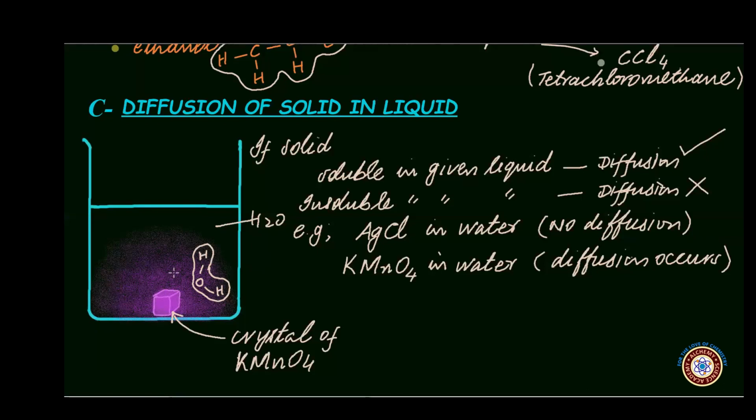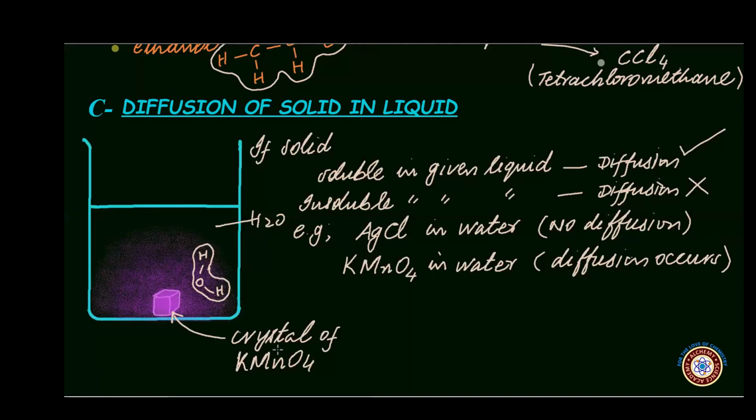As a result, in the vicinity of the crystal of potassium permanganate, a purple colored solution can be seen. If time is given to this mixture, the entire mixture in the beaker becomes homogeneously purple in color. It indicates that particles of solid have diffused into the empty spaces of liquid water.